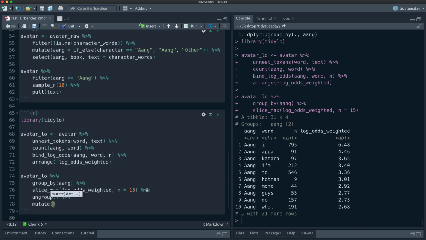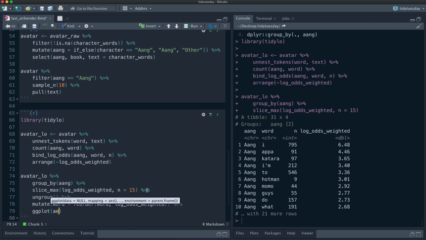Let's reorder those: word reorder, word, log odds weighted. And then let's make a plot. Let's put the weighted log odds on the x-axis, word on the y-axis, and whether it is Aang or not as the fill.